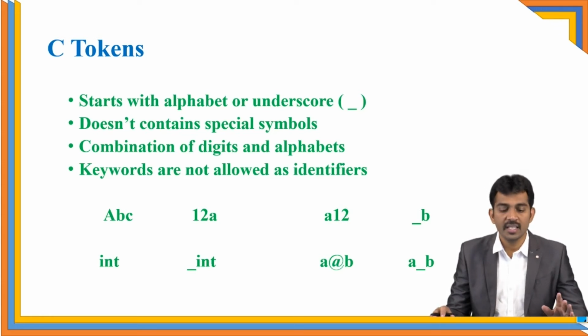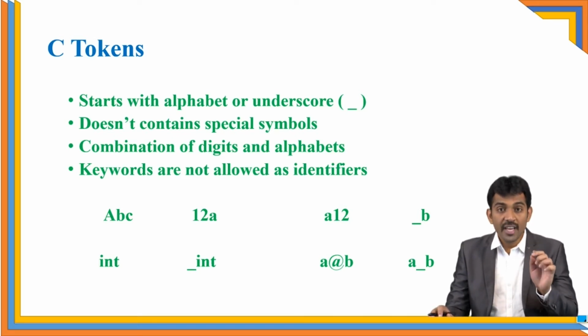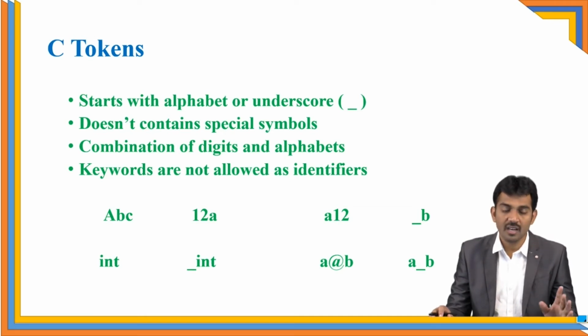It doesn't contain any special symbols, like the @ symbol or hash symbol. An identifier can be a combination of digits and alphabets, but it does not start with a digit. It starts with either alphabet or underscore. That is very, very important.